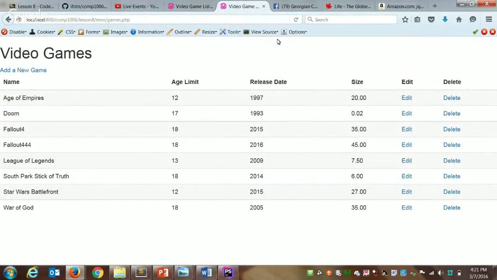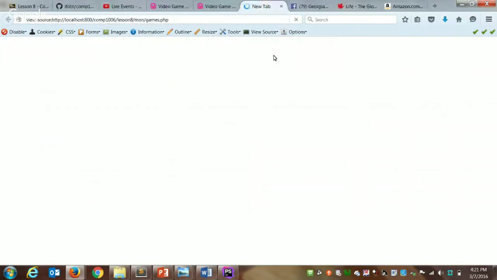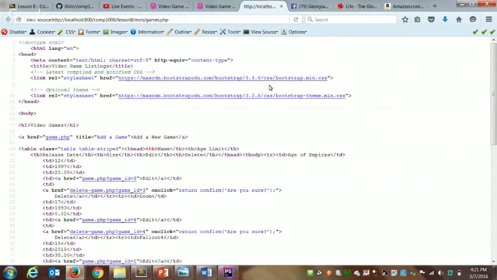If we view the source of the page, again, we have one complete page. There's our links, there are links at the top. And our CSS is still working.